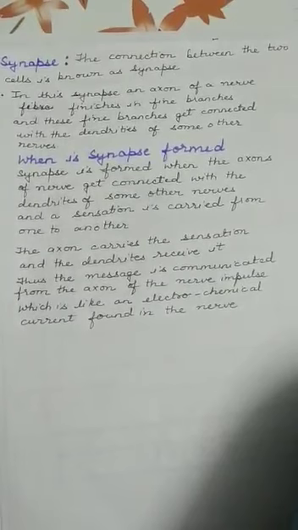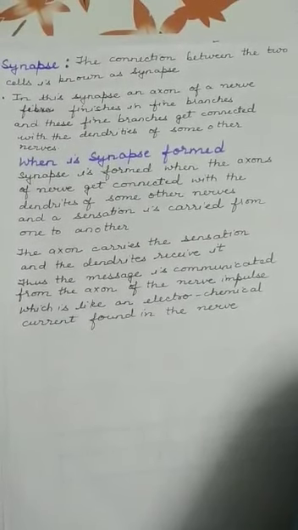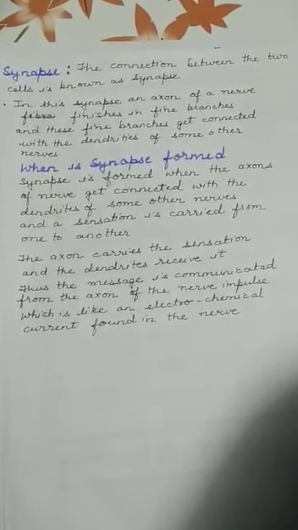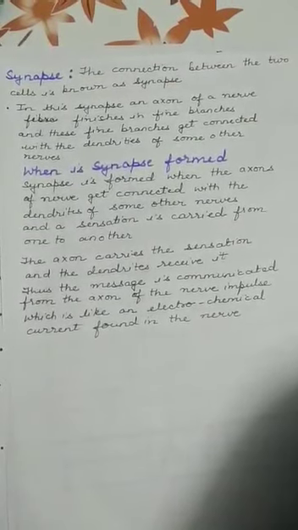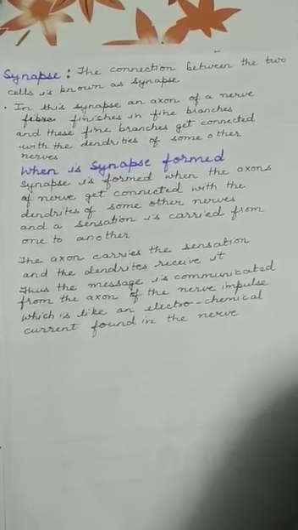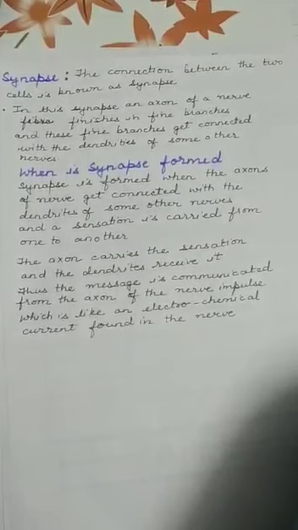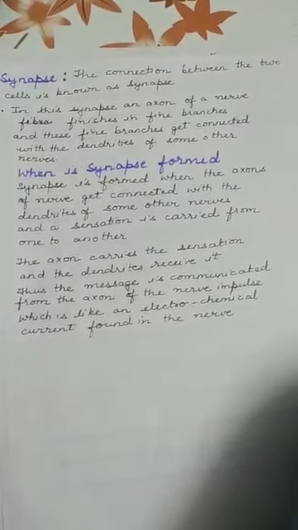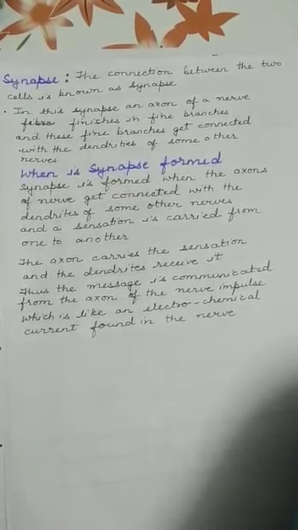Synapse is formed when the axons of a nerve get connected with the dendrites of other nerves and a sensation is carried from one to another. The axon carries the sensation and the dendrites receive it. Thus, the message is communicated from the axon as a nerve impulse, which is like an electrochemical current found in the nerve.